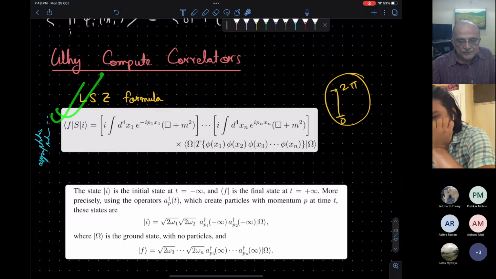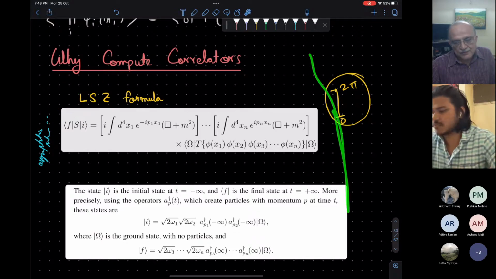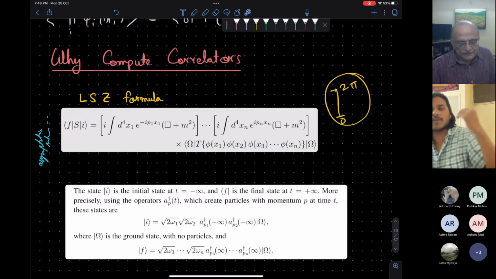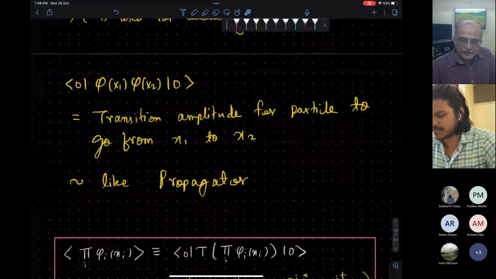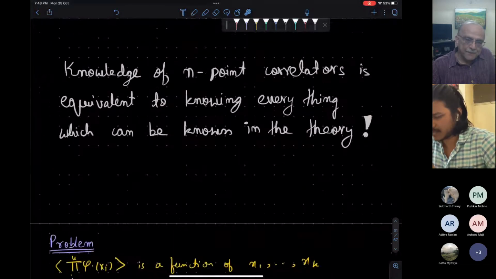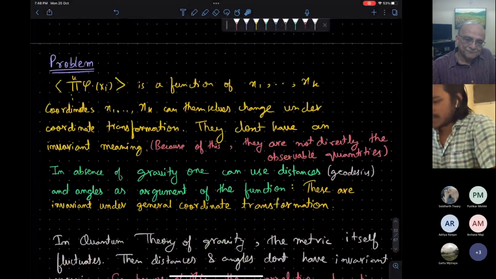This formula I have taken for the usual Minkowski quantum field theory. My motivation was just to make an analogy: what we will be doing in this AdS quantum gravity theory will be just computing correlators and establishing correspondence. Okay.